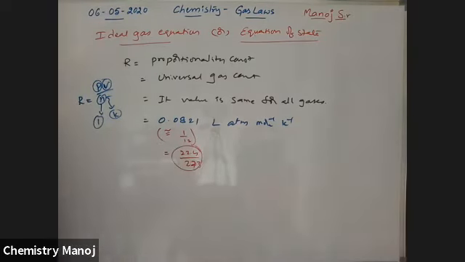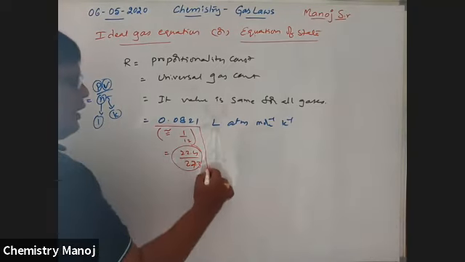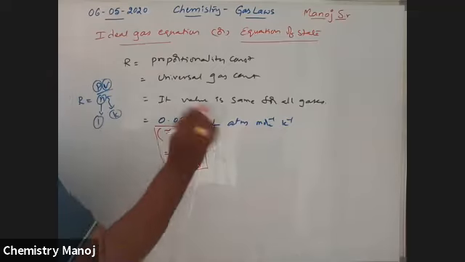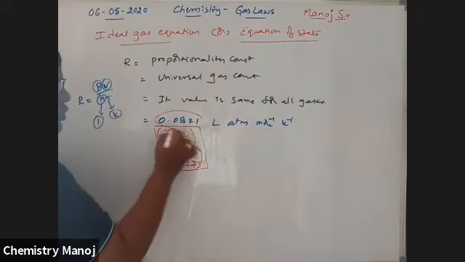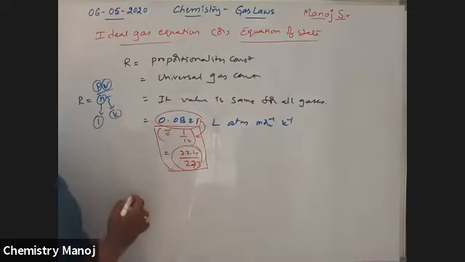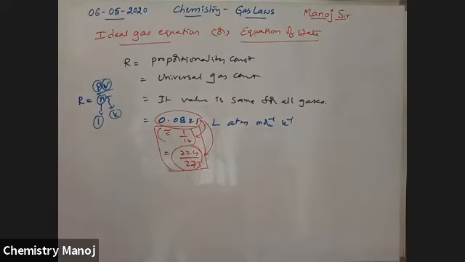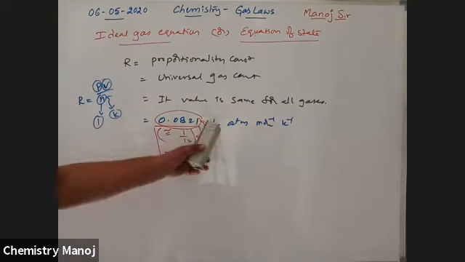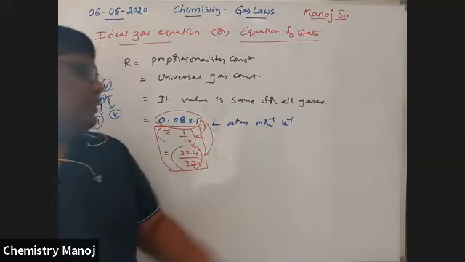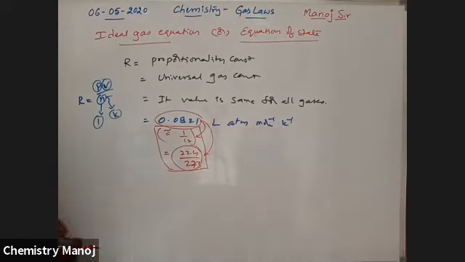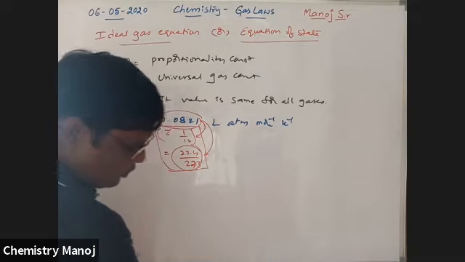0.0821 is equal to 22.4 by 273. These are the other values used here for our calculation purpose. 0.0821 is equal to 1 by 12, or 22.4 by 273, for easiness of the calculation. So if volume is in liters and pressure is in atmosphere, the unit is 0.0821 liter atmosphere mole inverse Kelvin inverse.